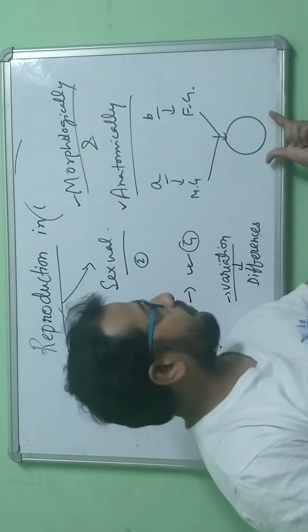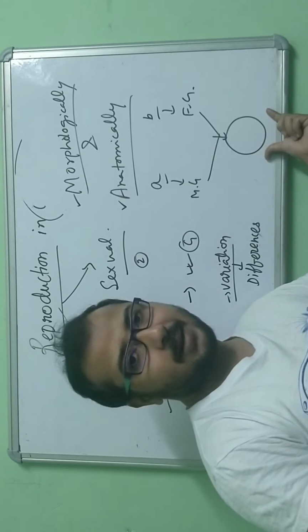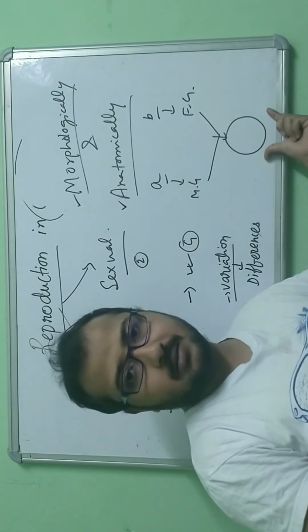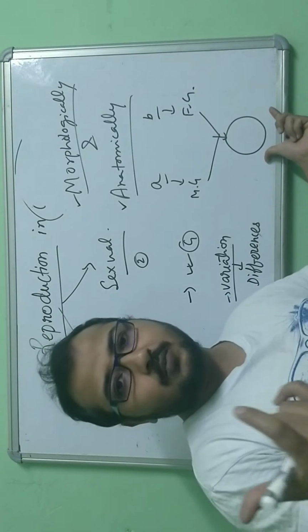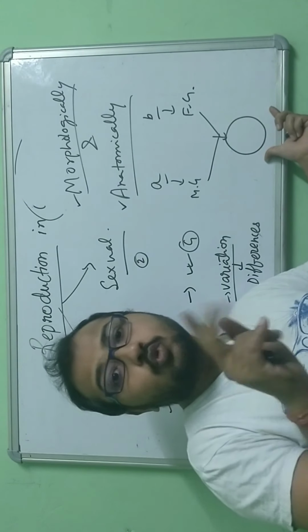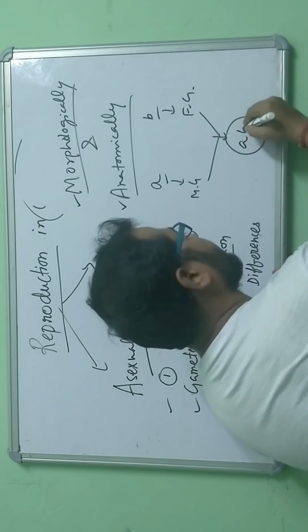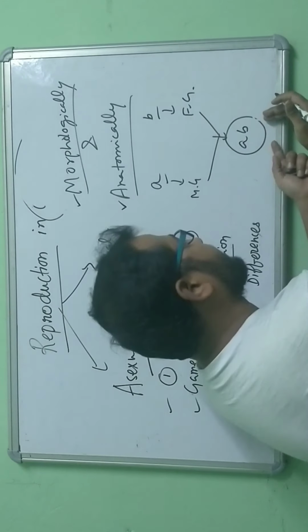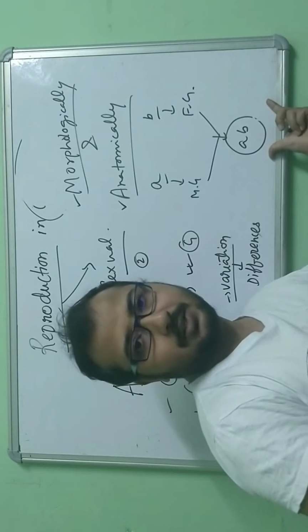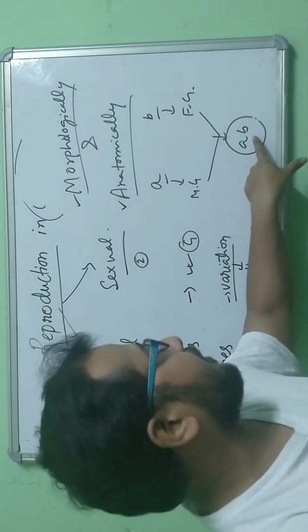So the newly formed daughter cell is going to have the combination of both the parents' genes. So it's a combination of genes, a combination of cells from two different individuals or two different parents. When we see this combined structure, obviously something is going to change.